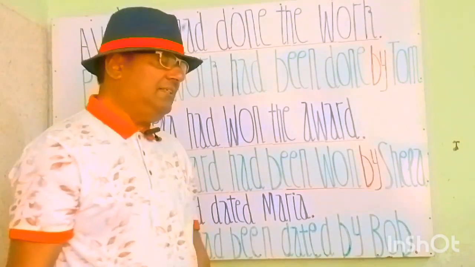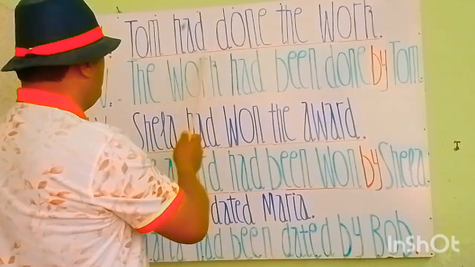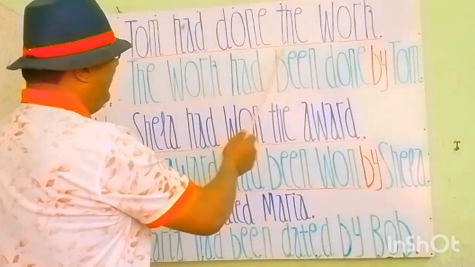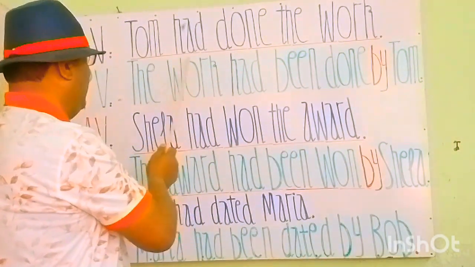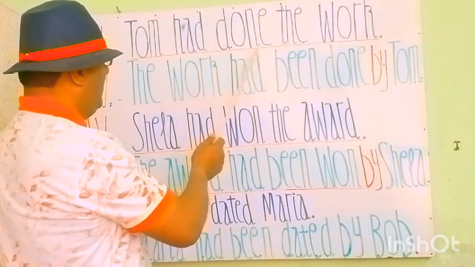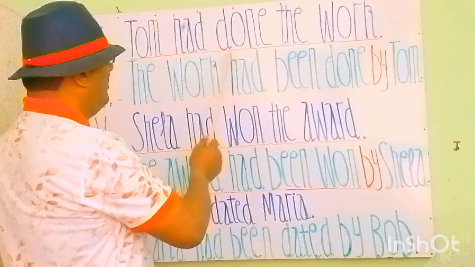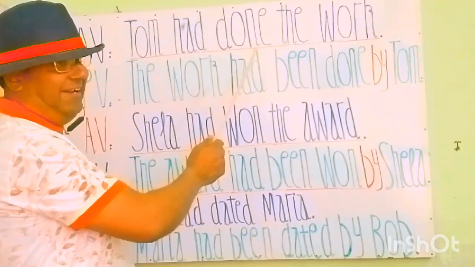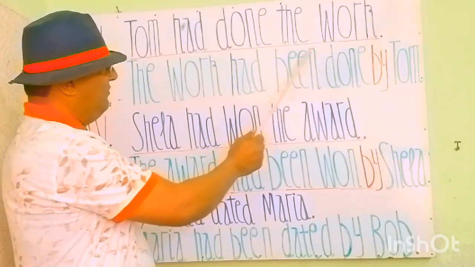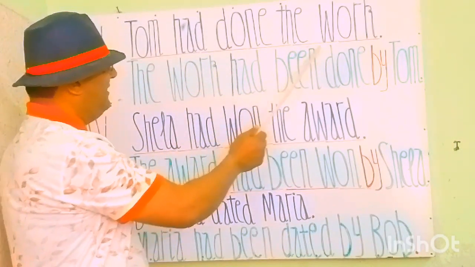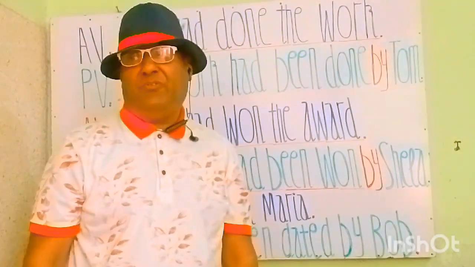Let's see this statement. The first statement is: Tom had done the work. Tom is a noun subject, had is a helping verb and done is a principal verb. This is the past participle form of do, did, done. Done is the past participle form of do, and the work is the object. So Tom had done the work. This is a past perfect tense.